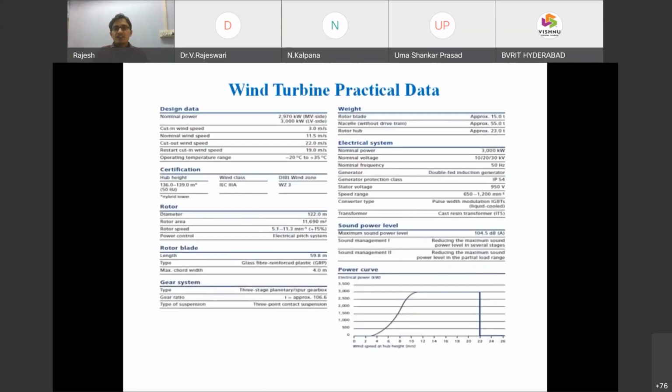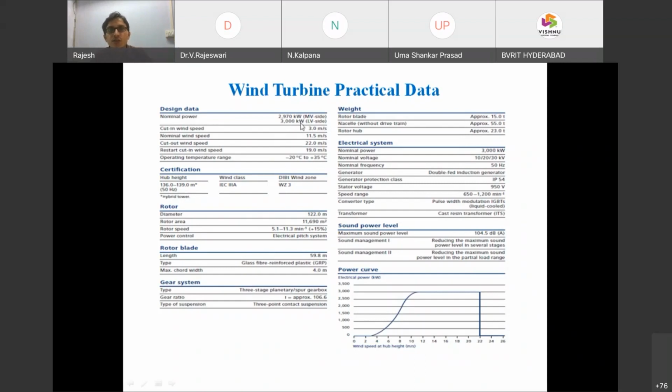Okay, this is the practical wind turbine sheet. This is Senvion based, and a few more sheets are with me. I'll share them with you. We can discuss theoretical concepts, but very rarely can we get this. This is actually confidential information from Senvion. They hand it over only while they design one particular wind turbine. But we had an MOU between the Senvion company and Politecnico di Milano. So my research guide in Italy shared these documents with me on request. I have 4 or 5 similar documents.